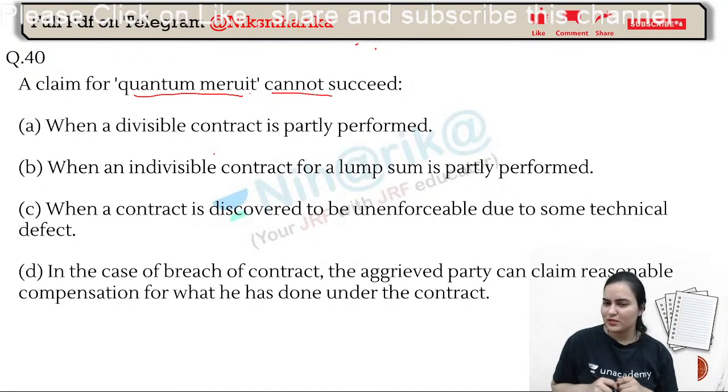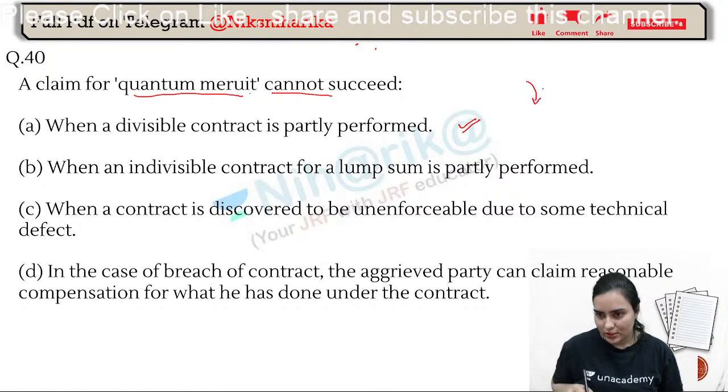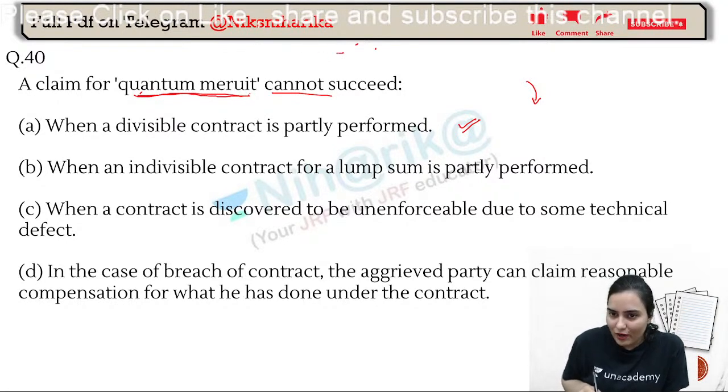When a divisible contract is partly performed, then it is possible. Quantum merit means as much as is earned. Whatever work you have done, quantum merit, as much as is earned, right? Basically if you have done 70% work, you will be rewarded 70%.